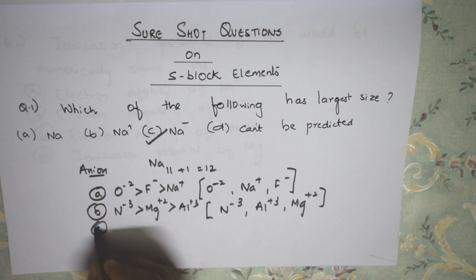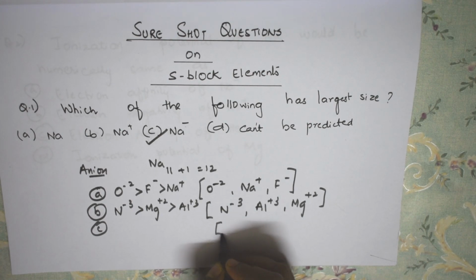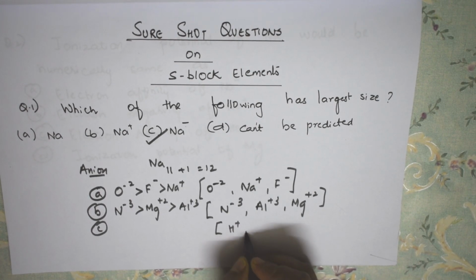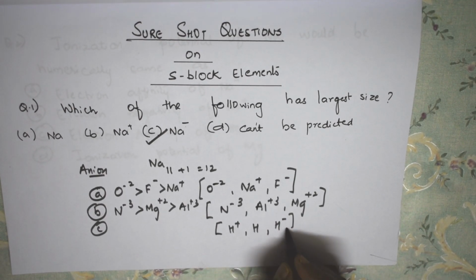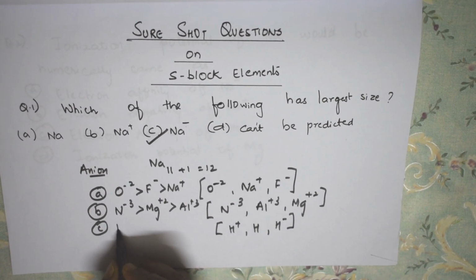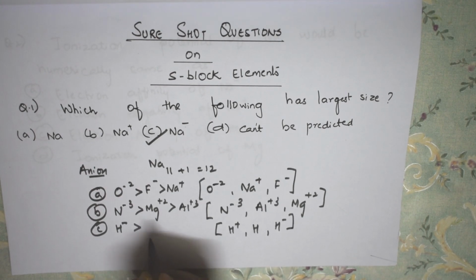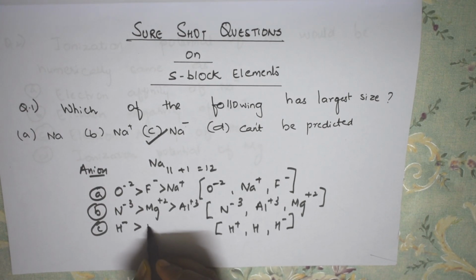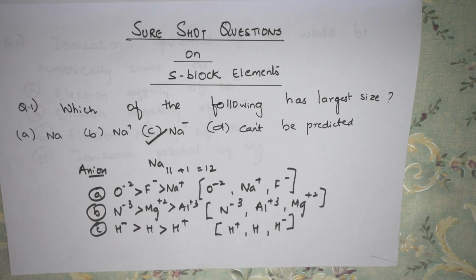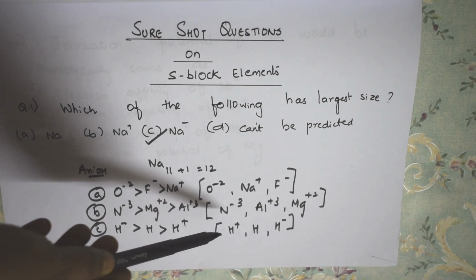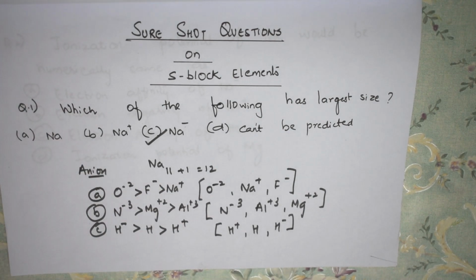Perfect. Okay, let us see one more. Suppose they have asked you to find the sizes between H plus, H and H minus. You tell me, students, what is that? Anion is always larger. Then comes your normal atom, because nothing is lost, and the least is cation. So you should remember, anion is larger in size. Then comes the atom which we have seen here, and then comes the cation, correct?